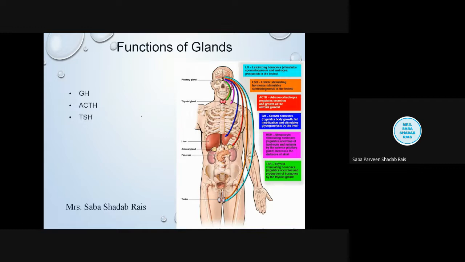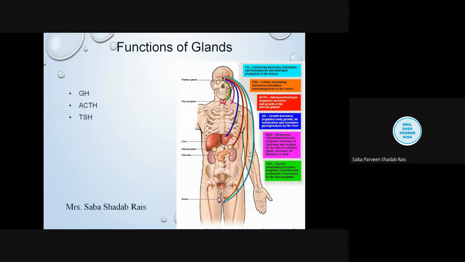Then next is the thyroid stimulating hormone, so where is it going to work? Now see, every hormone works on some other gland. They themselves are not going to function directly. Here we can see the growth hormone, this blue color hormone.